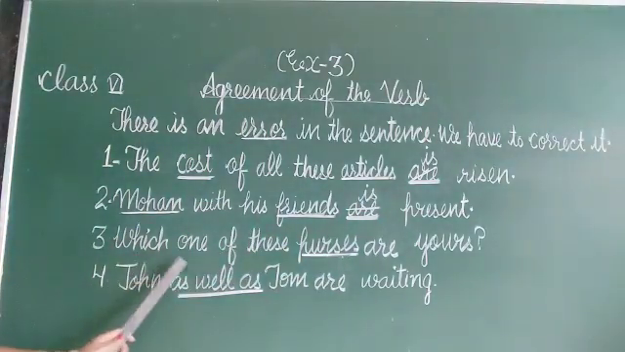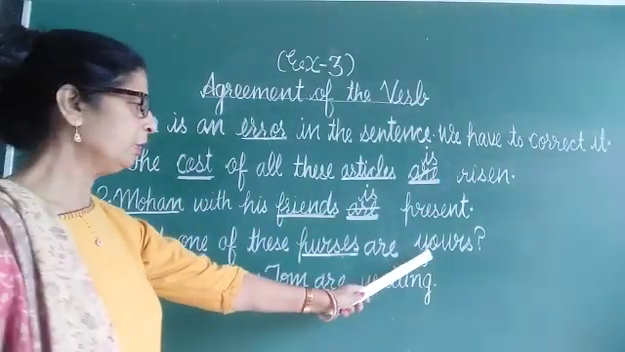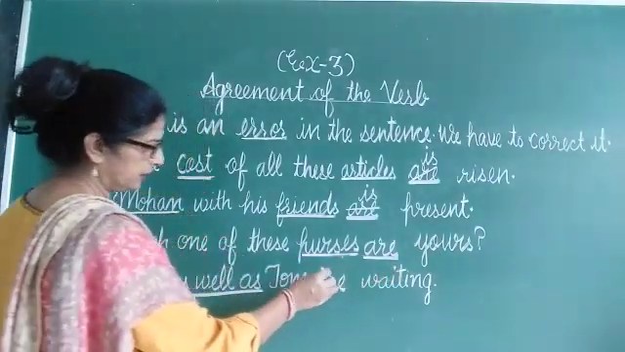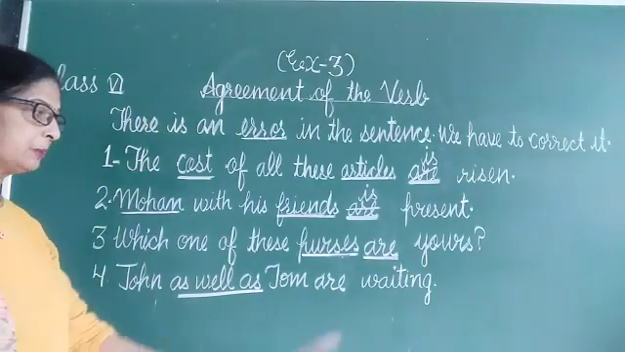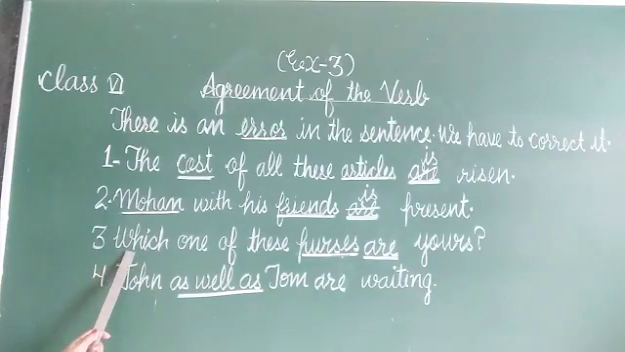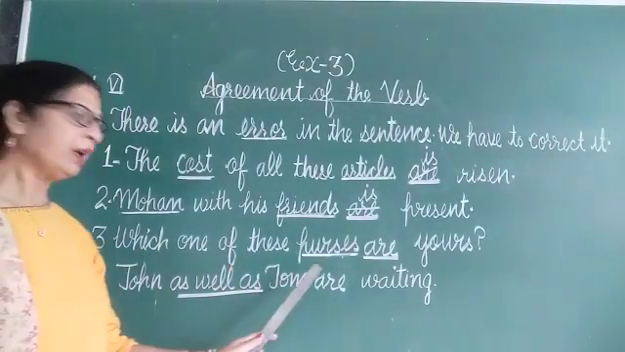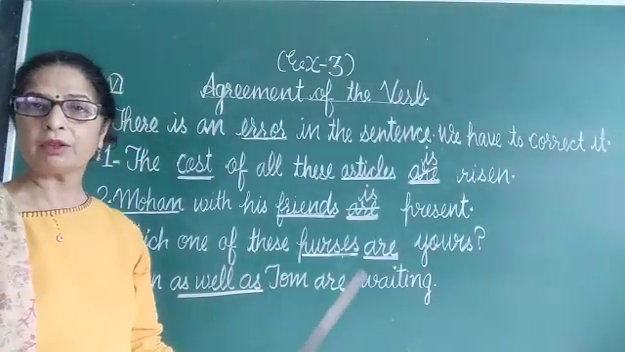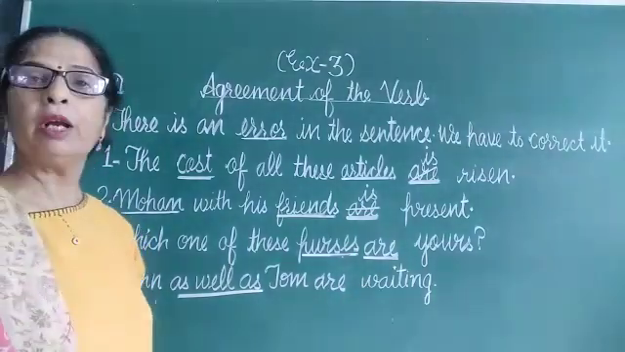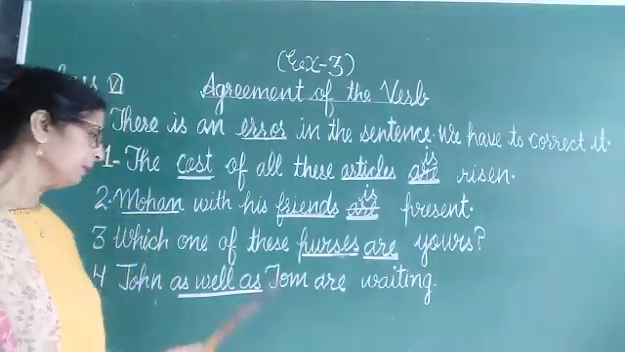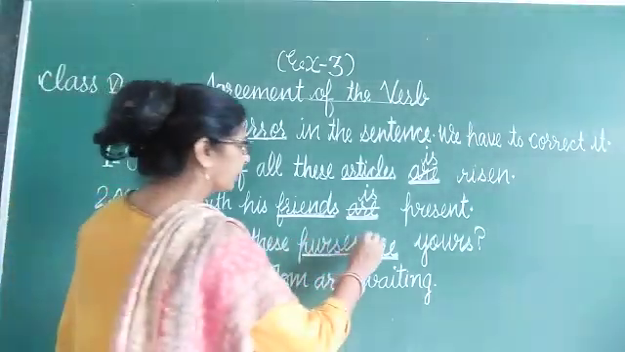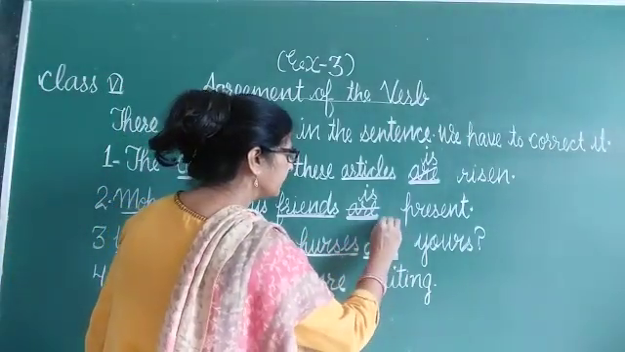Next is, which one of these purses are yours? Again the helping verb mentioned in the sentence is according to the purses, because purses is given in the plural form. But here in this sentence the choice is given to us. There are many purses and you have to take only one which is yours, means you are having only one purse and you have to pick that purse. That's why we will put the helping verb according to the singular form, "is".